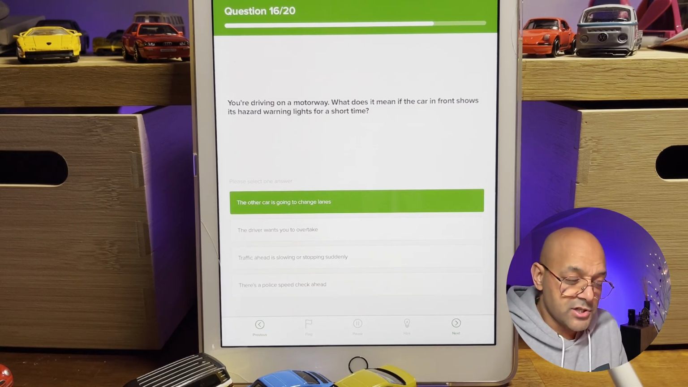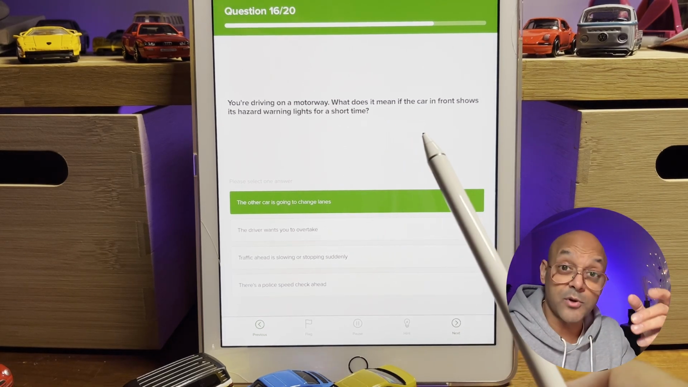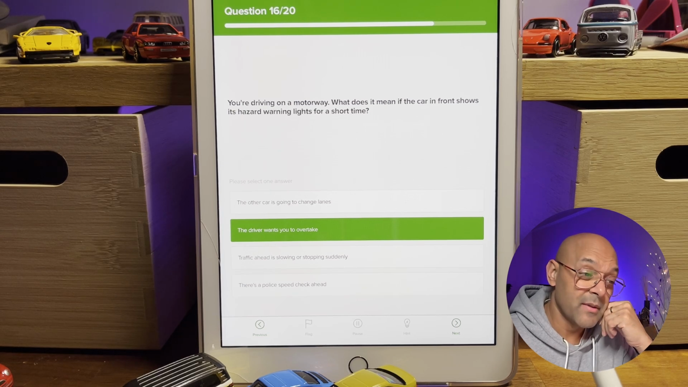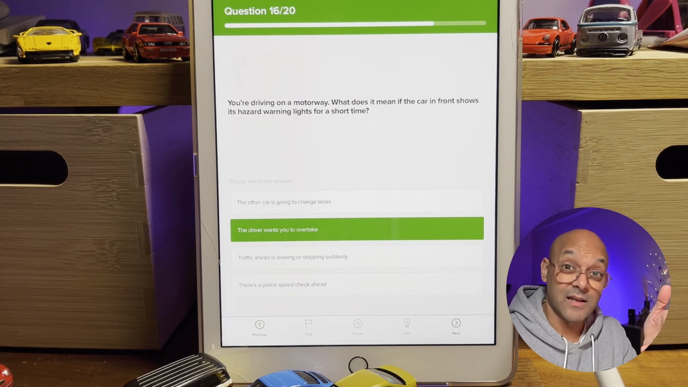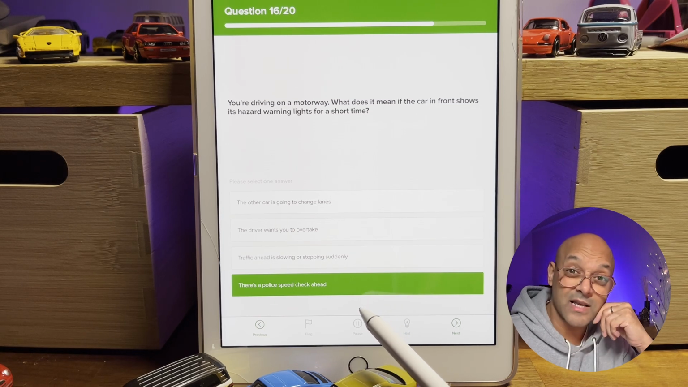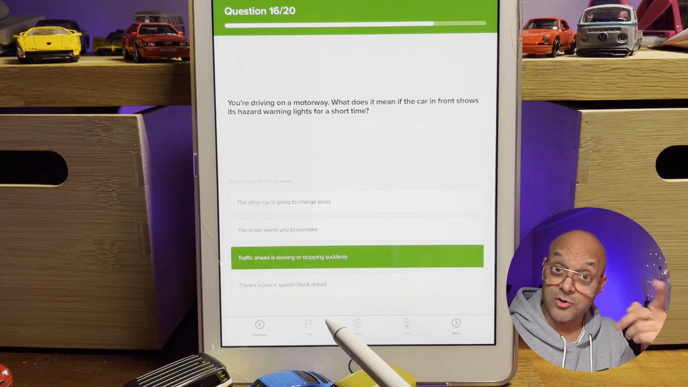The other car is going to change lanes. That's just your normal indicator that you'd put on, won't it? Yeah, just your normal indicator. You don't need to put your hazard warning lights on for that. The driver wants you to overtake. You don't really use that there. Hazard warning lights are for a hazard. You're warning somebody of a hazard coming up. There's a police speed check ahead. People don't really use hazard warning lights for that. Yep, it is C. Traffic ahead is slowing or stopping suddenly.